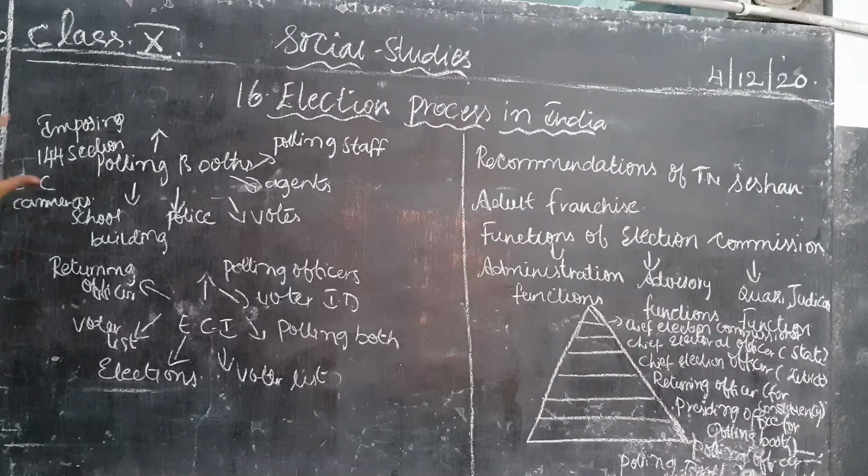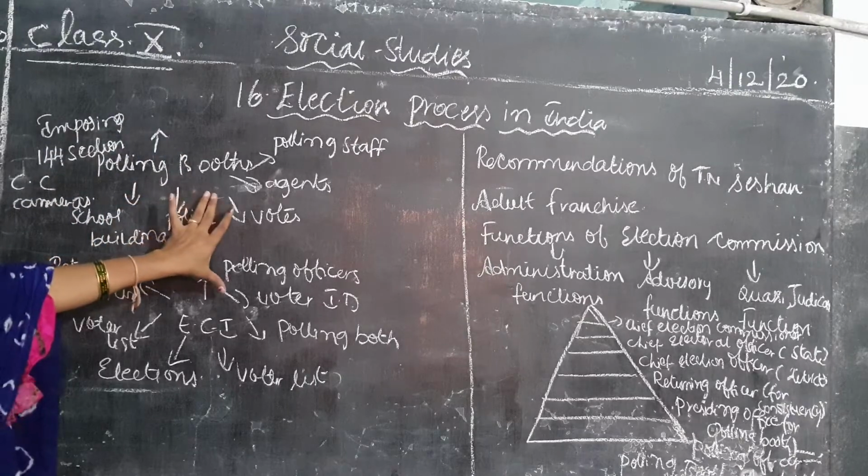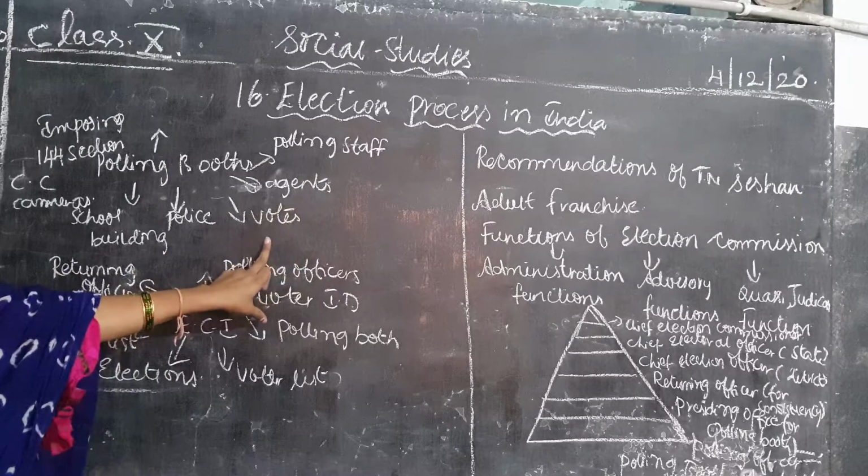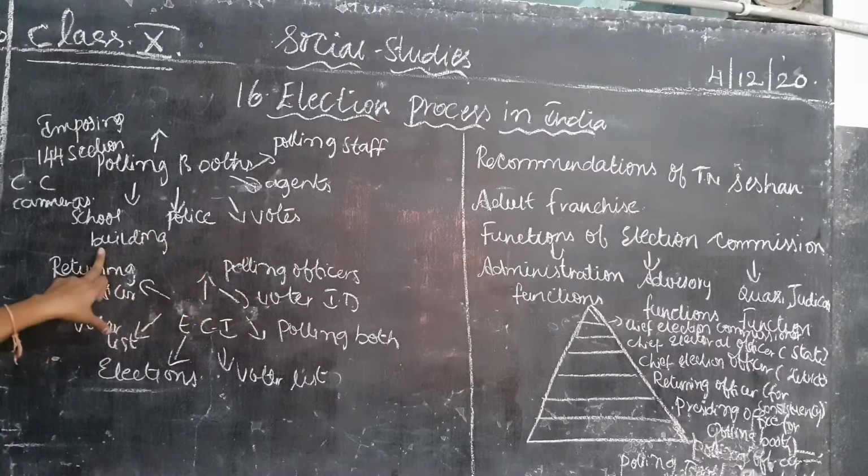So this is about our polling booth. This is just a mind map, children. What is there in the polling booth? Polling staff, agents, voters, police, school building, CCTV cameras, and they are imposed under Section 144, isn't it? This is about our polling booth.